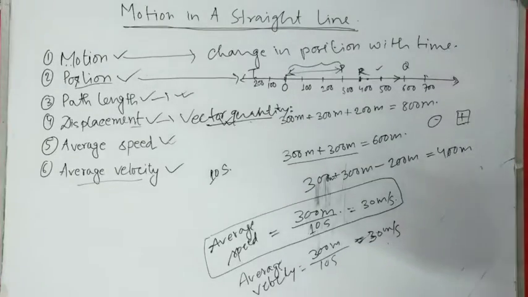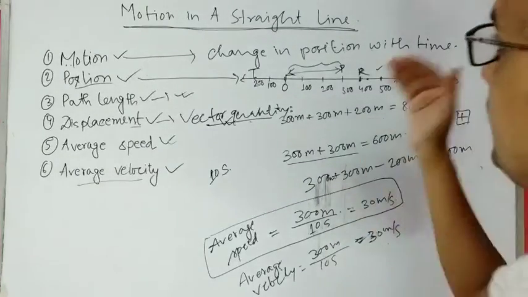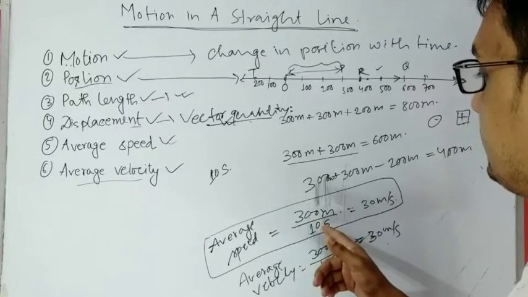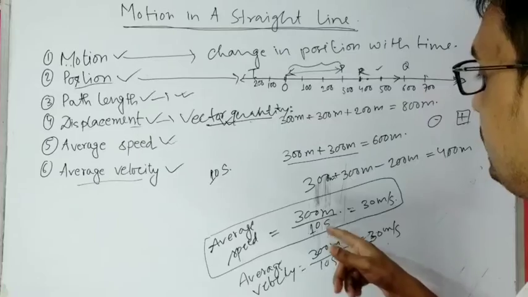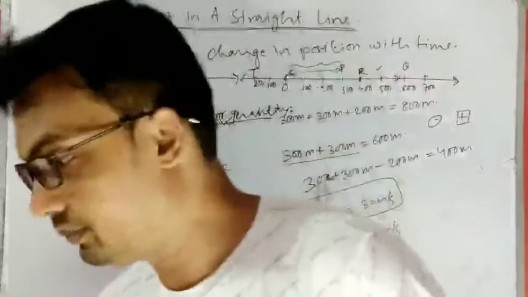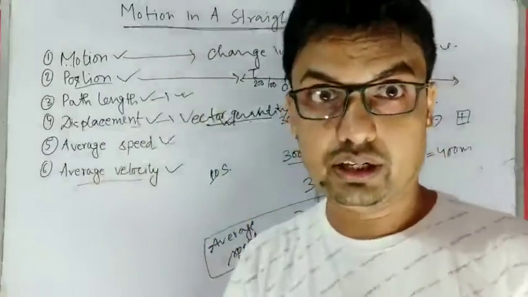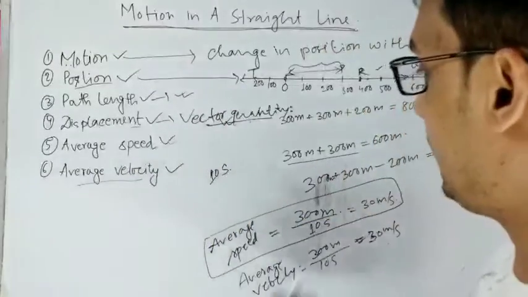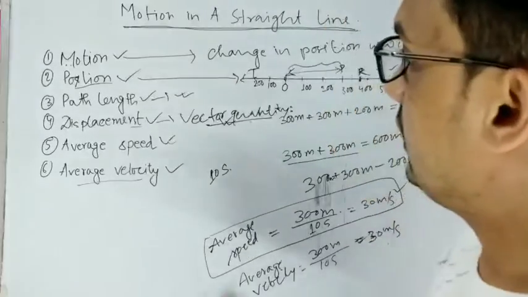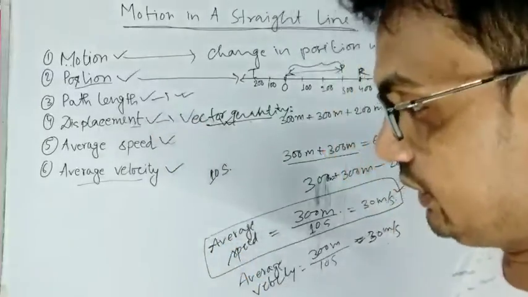Okay. Even if the particle moved in the negative x direction 300 meter in 10 seconds, then also it would have been 30 meter per second. There would be no negative sign. Okay, in case of average speed, when you find average speed, because path length does not have any direction.